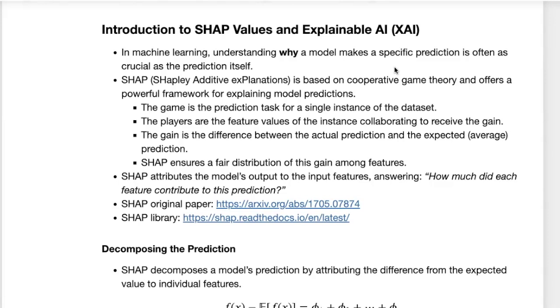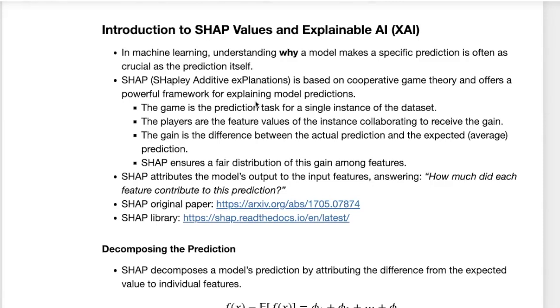One way to do this is a method called SHAP, Shapley Additive Explanations, which is based on cooperative game theory and allows us to understand the contribution of each feature to the model prediction or the model output.